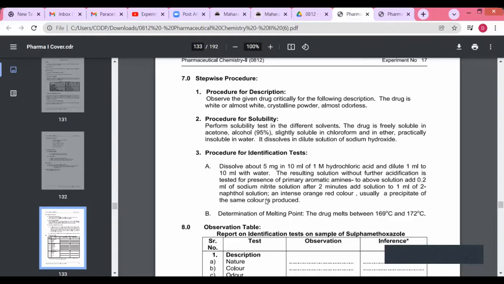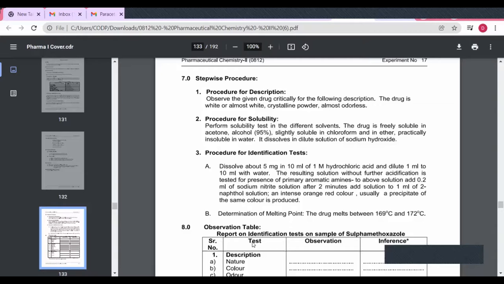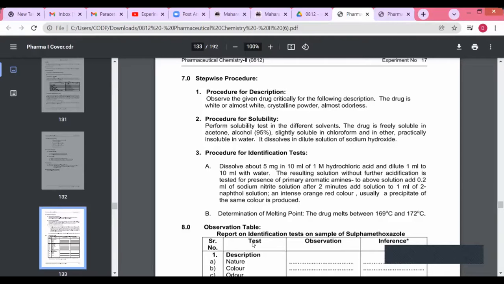The next procedure is for the solubility. In that we have to perform the solubility test of this drug, that is sulfamethoxazole. Perform solubility test in different solvents. The drug is freely soluble in acetone. Acetone मध्ये solubility काय आहे तर त्याची तो acetone मध्ये freely soluble आहे.